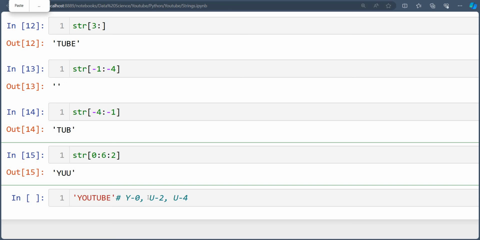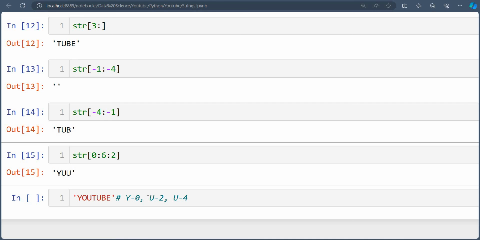So E will not get included, because the string ends at index 6 only: 1, 2, 3, 4, 5, 6. So E will not be there. So our answer will be Y, u, u, e. Okay, so we have jumped two steps in this: 0, 2 and 4.